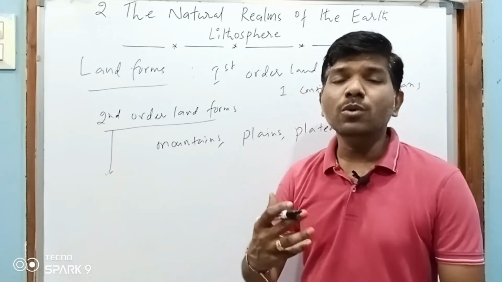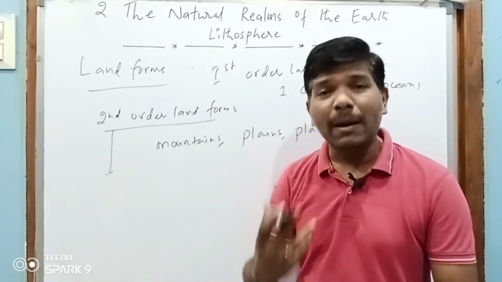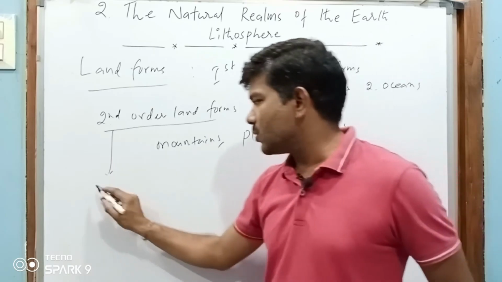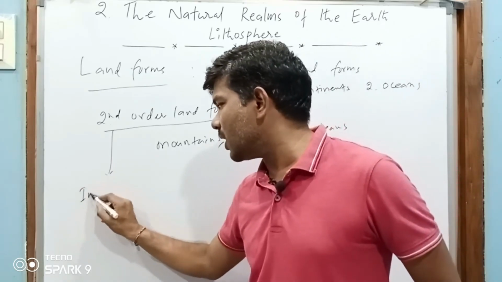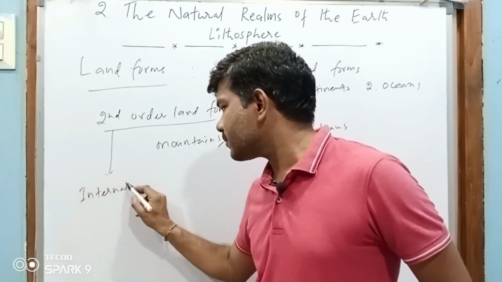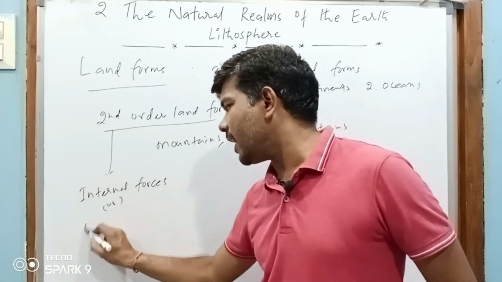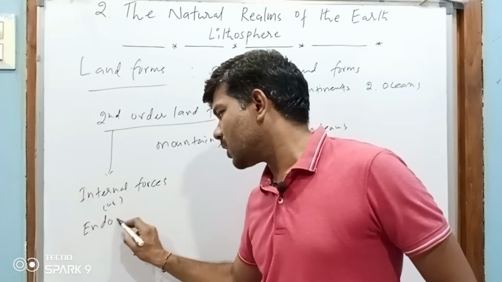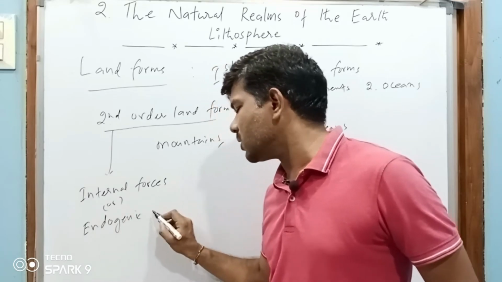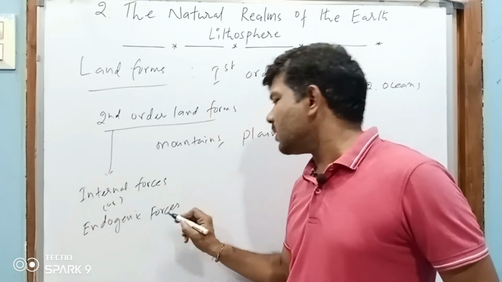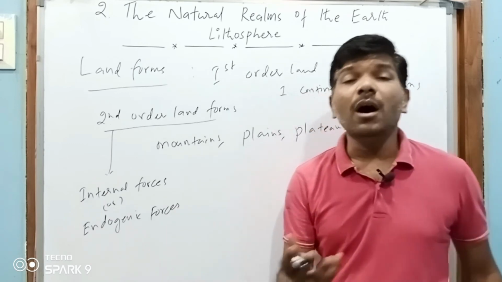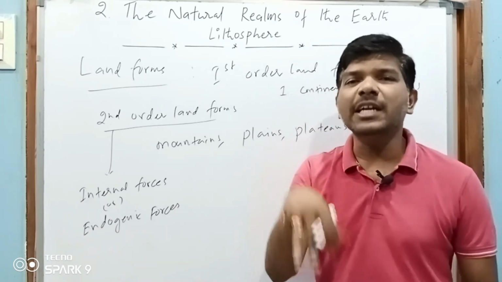These are the forces which happen inside the earth. So these are formed due to the internal forces, or we can also say endogenic forces, because all the changes occurred inside the earth.